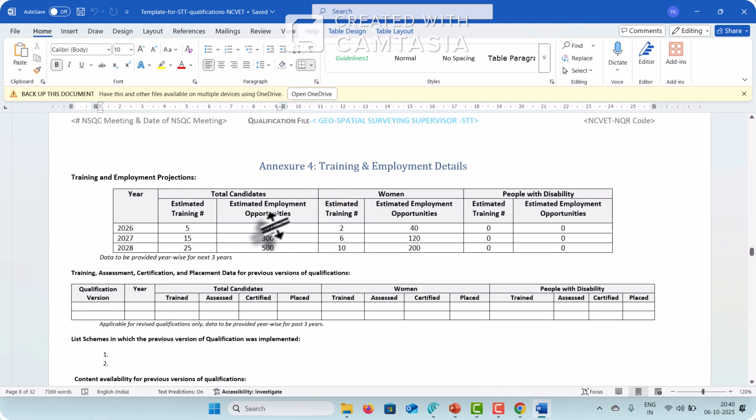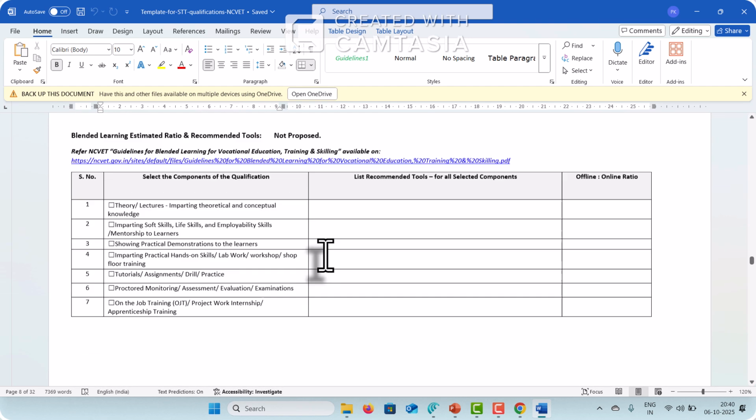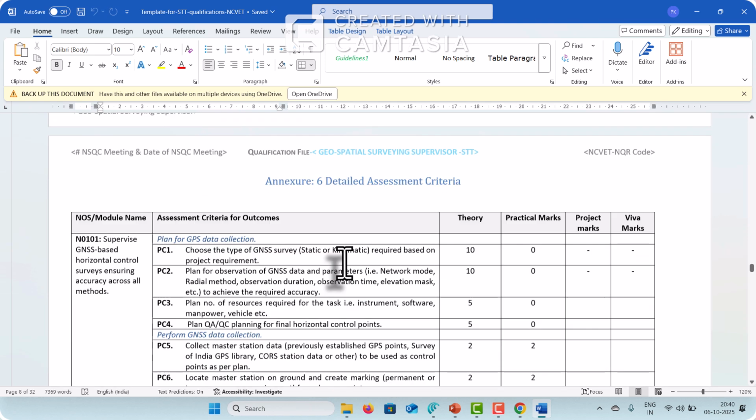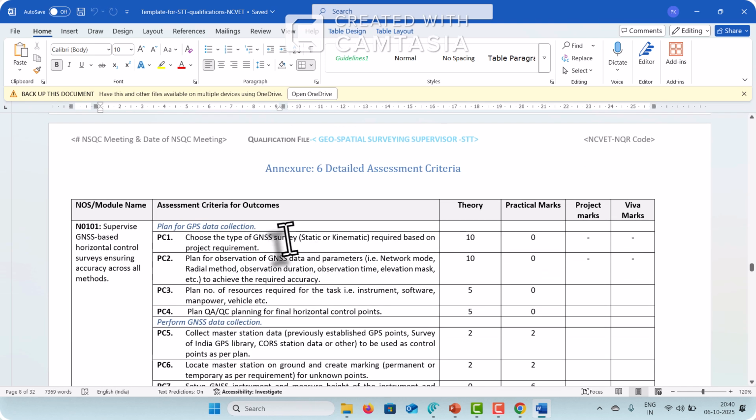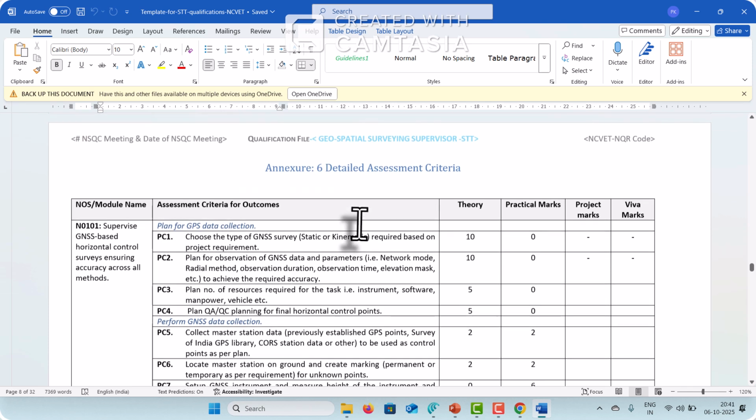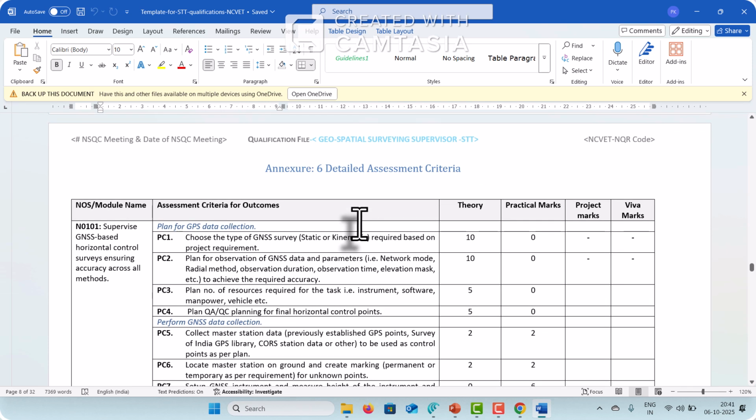Training and employment details, and application related requirements are also there. I want you to give your attention to this point, the detailed assessment criteria. These are our assessment criteria. Every NOS is a National Occupation Standard, or you can say a module, and this is the assessment criteria for the outcome.